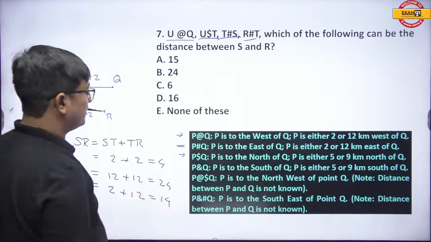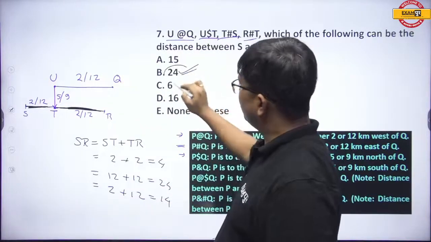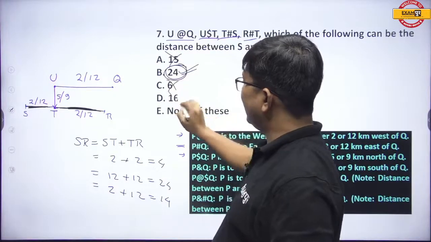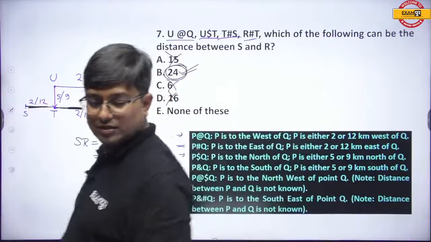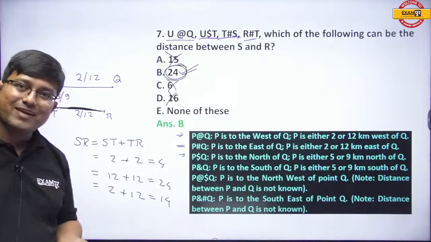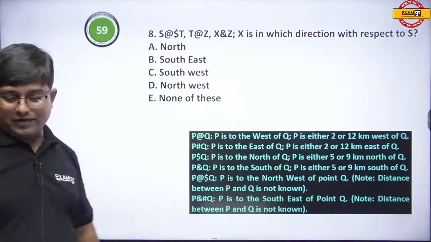Apart from that, nothing else can be there. So among the options, I think 24 is visible. So this obviously can be the distance between S and R. But other than this, nothing else in any case will be the distance between S and R. And that is why the right answer is option B. Clear? Fine, everyone. Next. Quickly, guys.